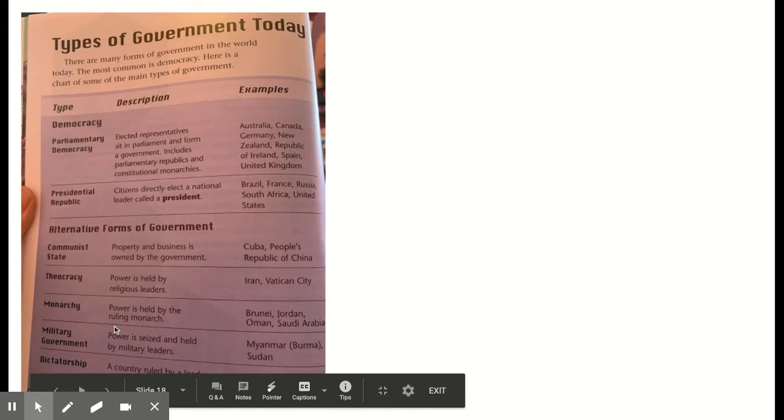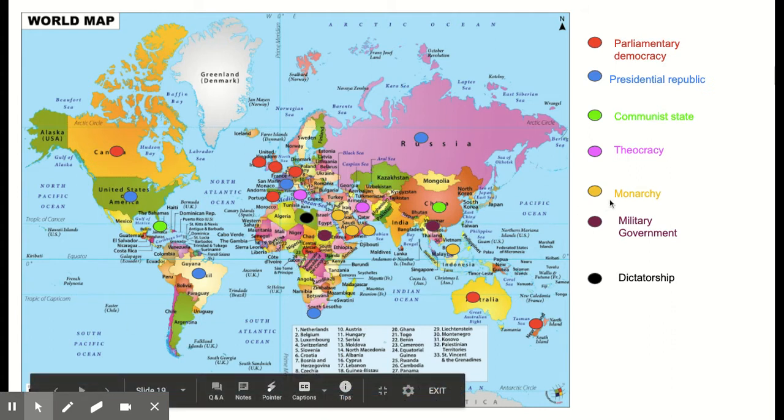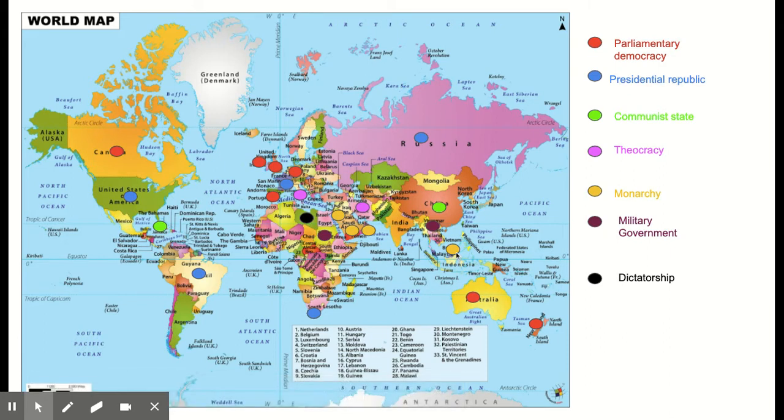The next type of government is a monarchy. The power is held by the ruling monarch, and different examples of this would be Brunei, Jordan, Oman, and Saudi Arabia. And I've done the monarchies in this kind of gold color. Here's Brunei, Oman, Jordan, and Saudi Arabia here.